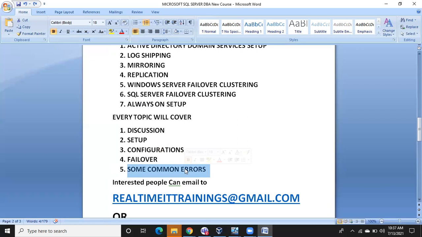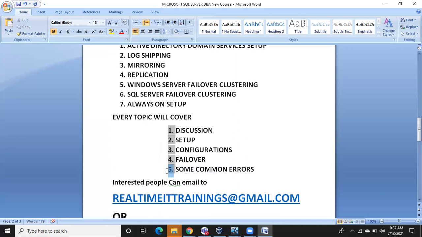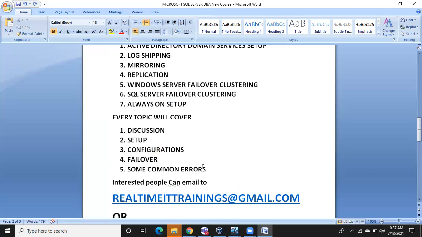How to start troubleshooting. Say for example, log shipping is not working: how to start troubleshooting, where to start, how to fix the issue, everything like that. For every topic we'll discuss the troubleshooting steps, how to check the errors and how to troubleshoot them. So these are the 5 corners that we are going to touch for all HADR concepts.